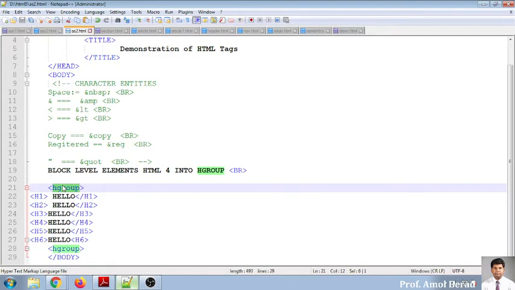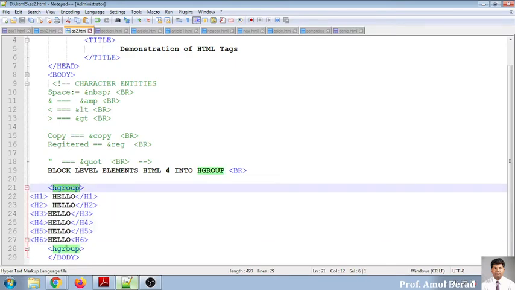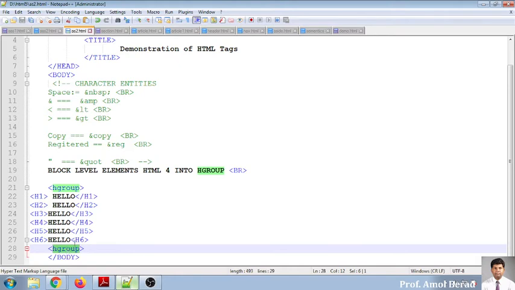But as far as semantic is concerned about HTML5, whenever you are using the block level element, it is expected that you should write the block level elements within the H group. The output which was there in HTML4, the same output will be displayed on HTML5 itself. There is no issue about the output.